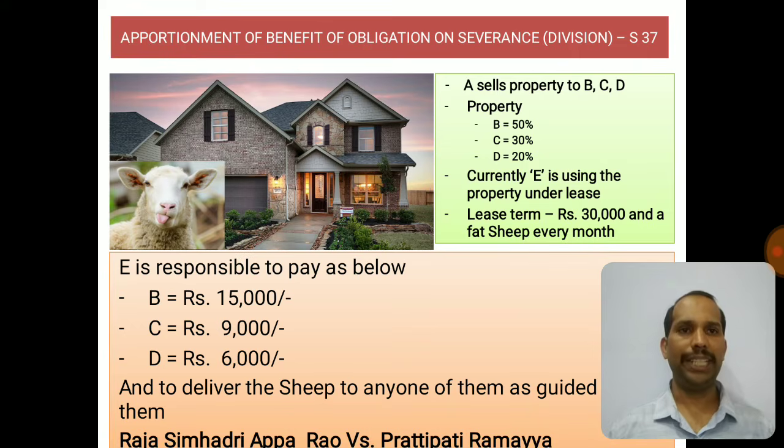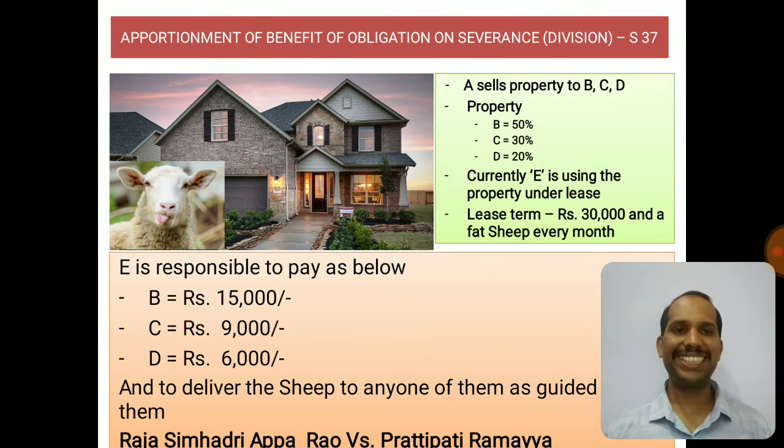They put in a share. Now B puts 50% of the contribution, C puts 30% of the contribution and D puts 20% of the contribution. They make 100% by 50, 30, 20% contribution for the property and buy it. Now currently when A was selling this property, E was renting that home. Now what was E paying to A? He was paying rupees 30,000 per month along with the fat sheep.